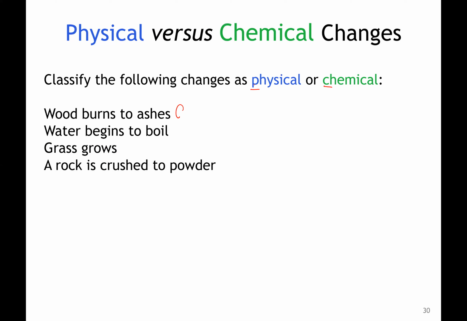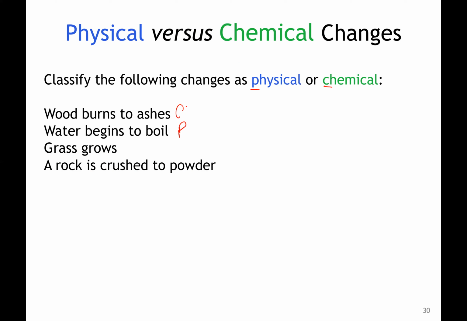Water begins to boil. Suppose you have a cover on it and water evaporates and condenses back. Is it a chemical or a physical change? Yeah, exactly. It's still water. So it's just a physical change. We're adding and removing heat. We're not changing the identity of water. It's still water. Not changing the chemical identity of it, right?